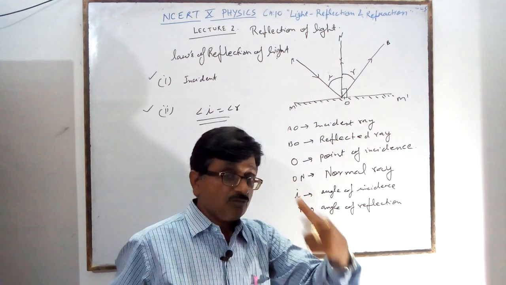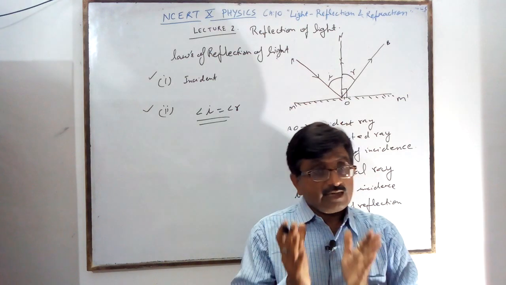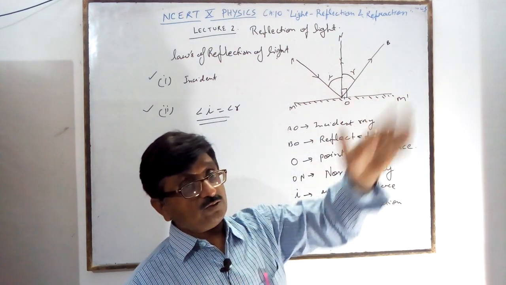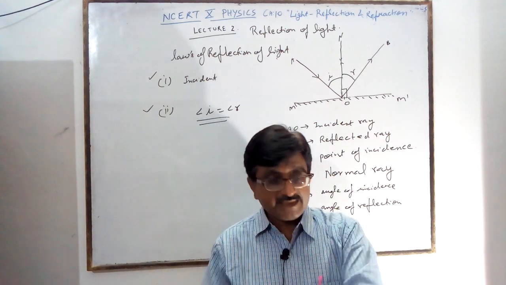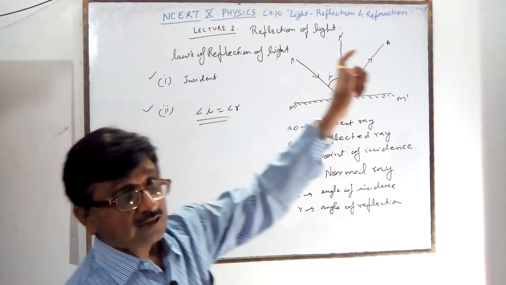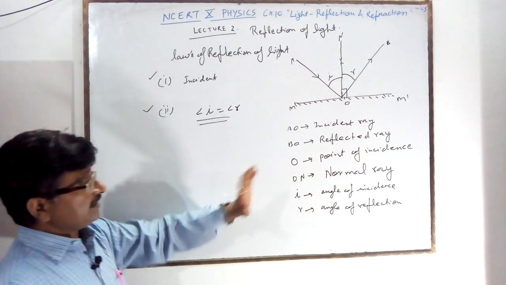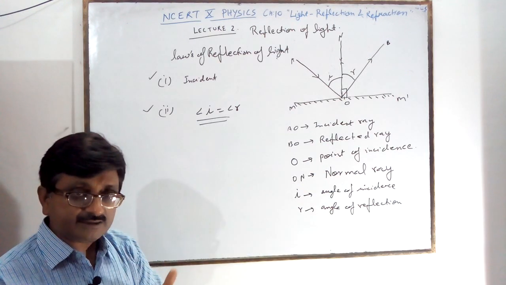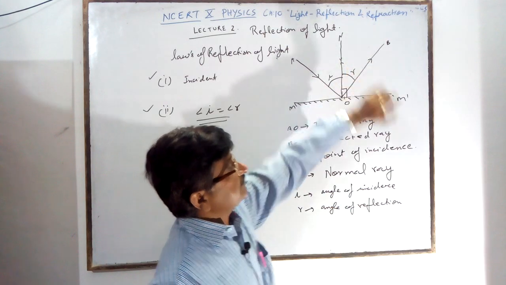When you kick a football or hit a cricket ball, you tilt your bat and push it accordingly. Or when you throw a ball at a wall, it comes back in the same direction. If it strikes at 90 degrees, it returns at 90 degrees; if at 30 degrees, then 30 degrees. Whatever the angle I is, that will be the angle R.